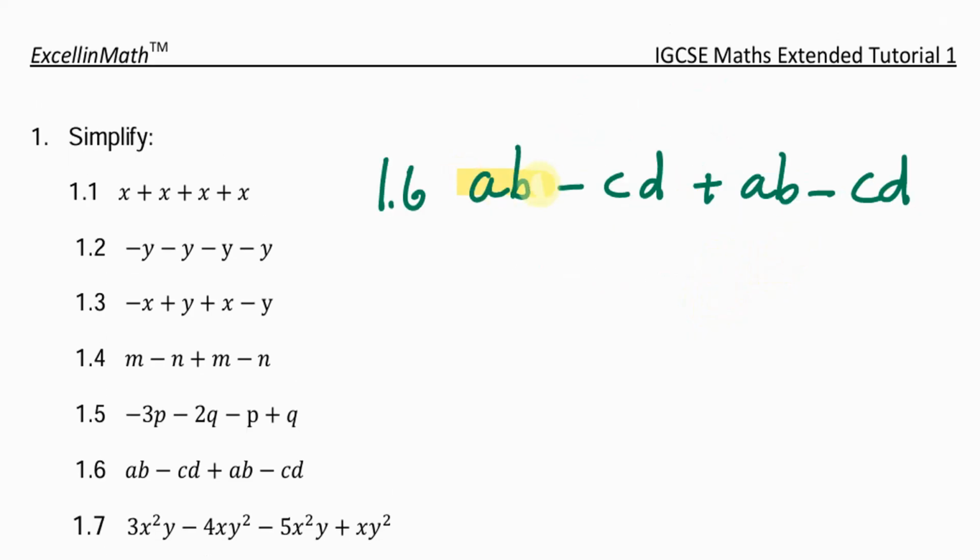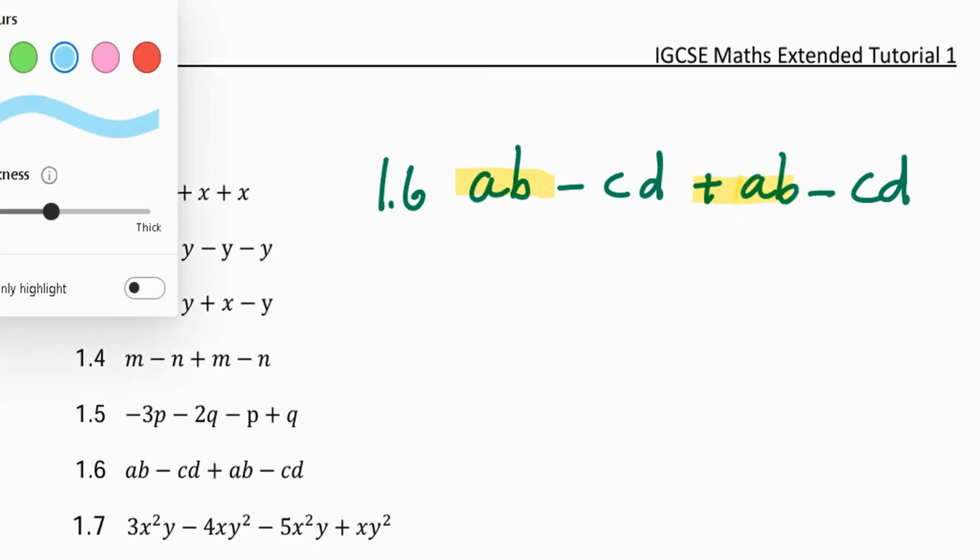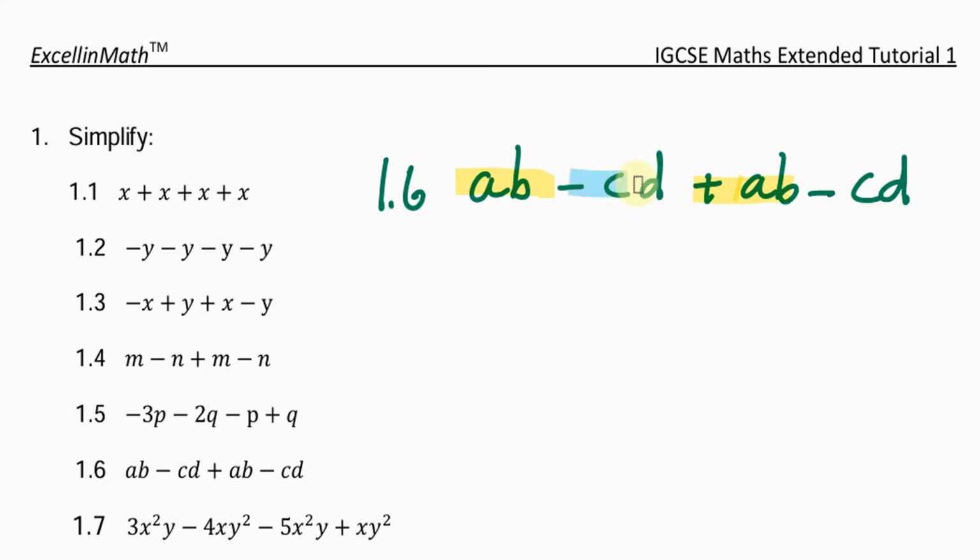Here the AB's are like terms since they are the same letters, and the CD's are like terms for the same reason. Let's start with the AB's. So we have AB plus AB, which is twice AB, or 2AB.